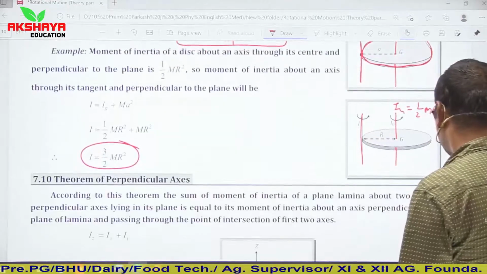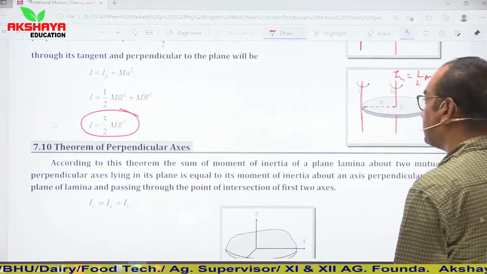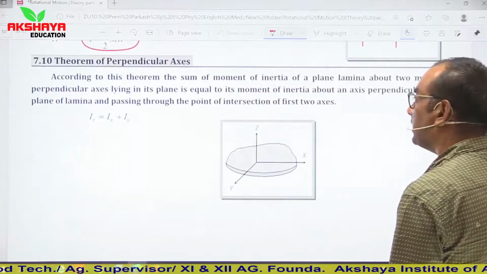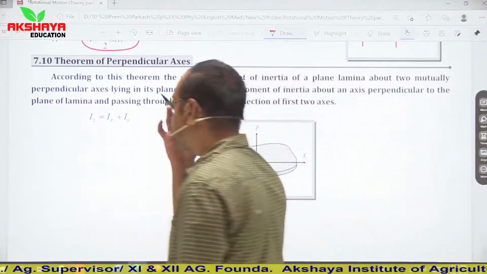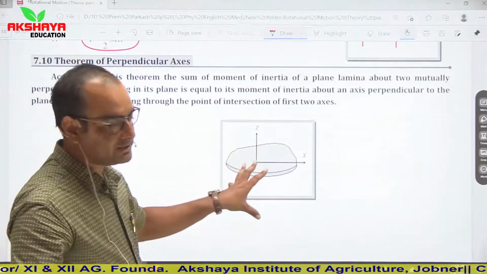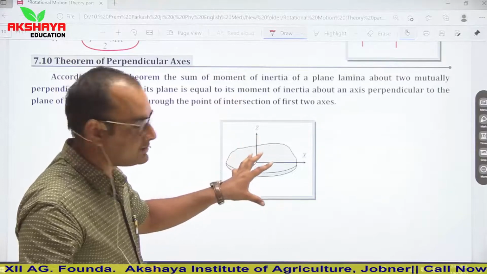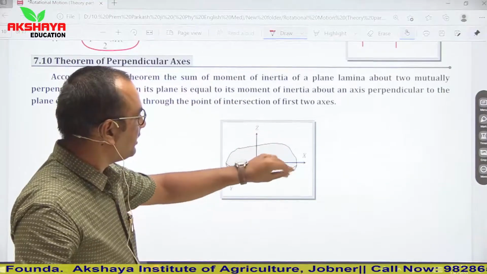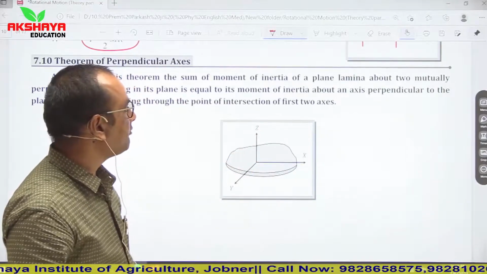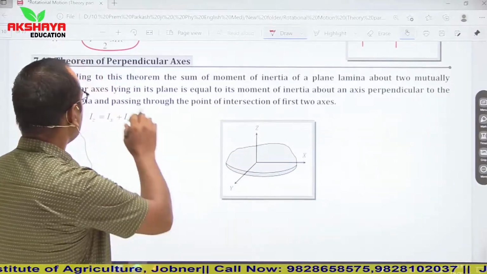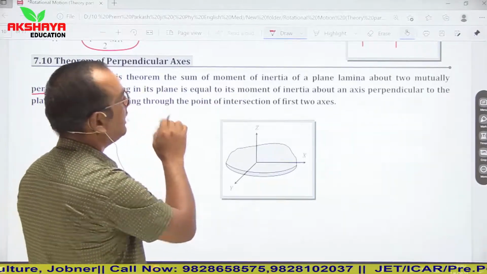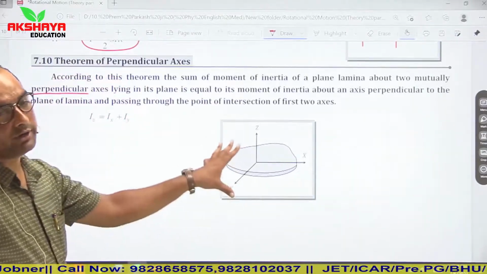Now if we talk about the perpendicular axis theorem, what is it? It suggests that the sum of moment of inertia in a plane, or you can say about a plane lamina, is equal to the moment of inertia about an axis perpendicular to its plane.